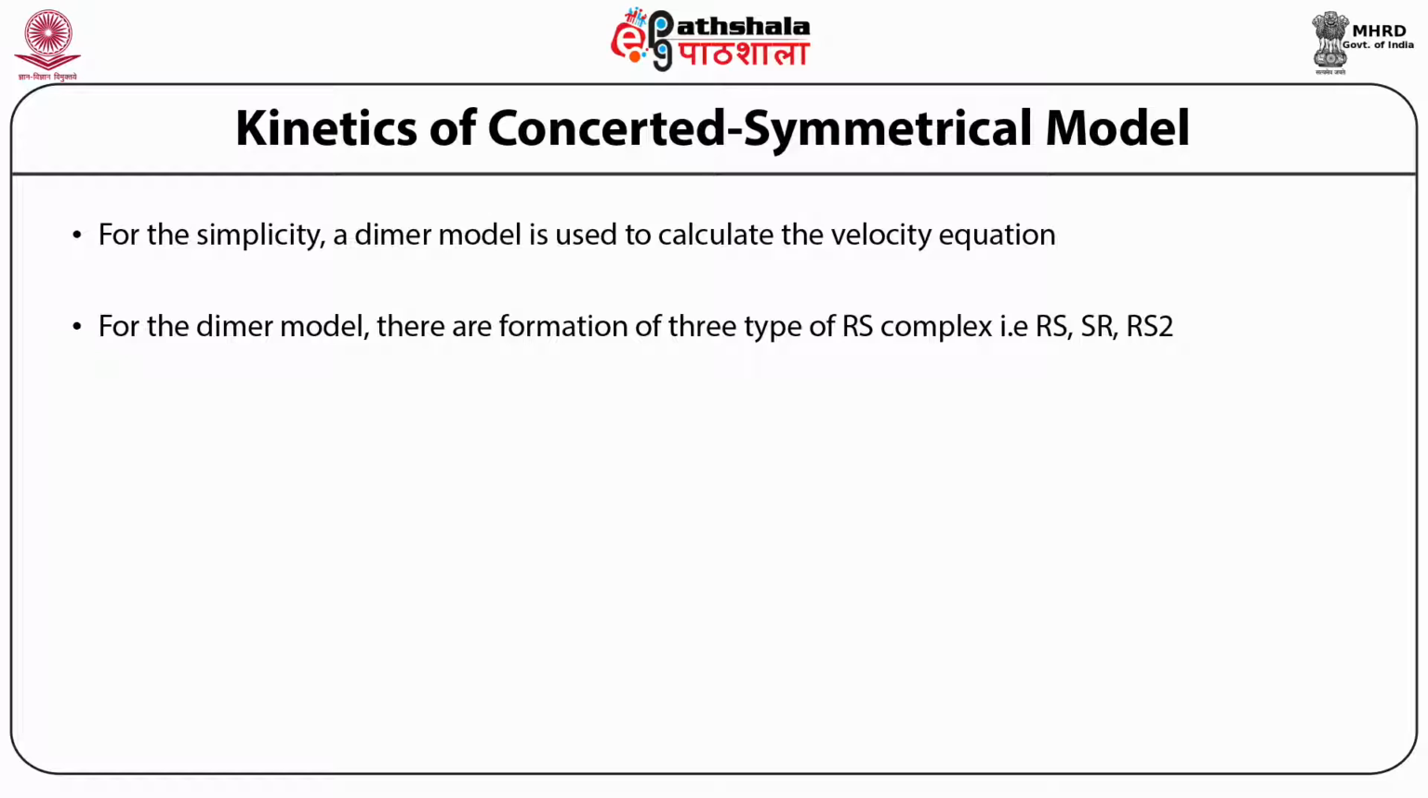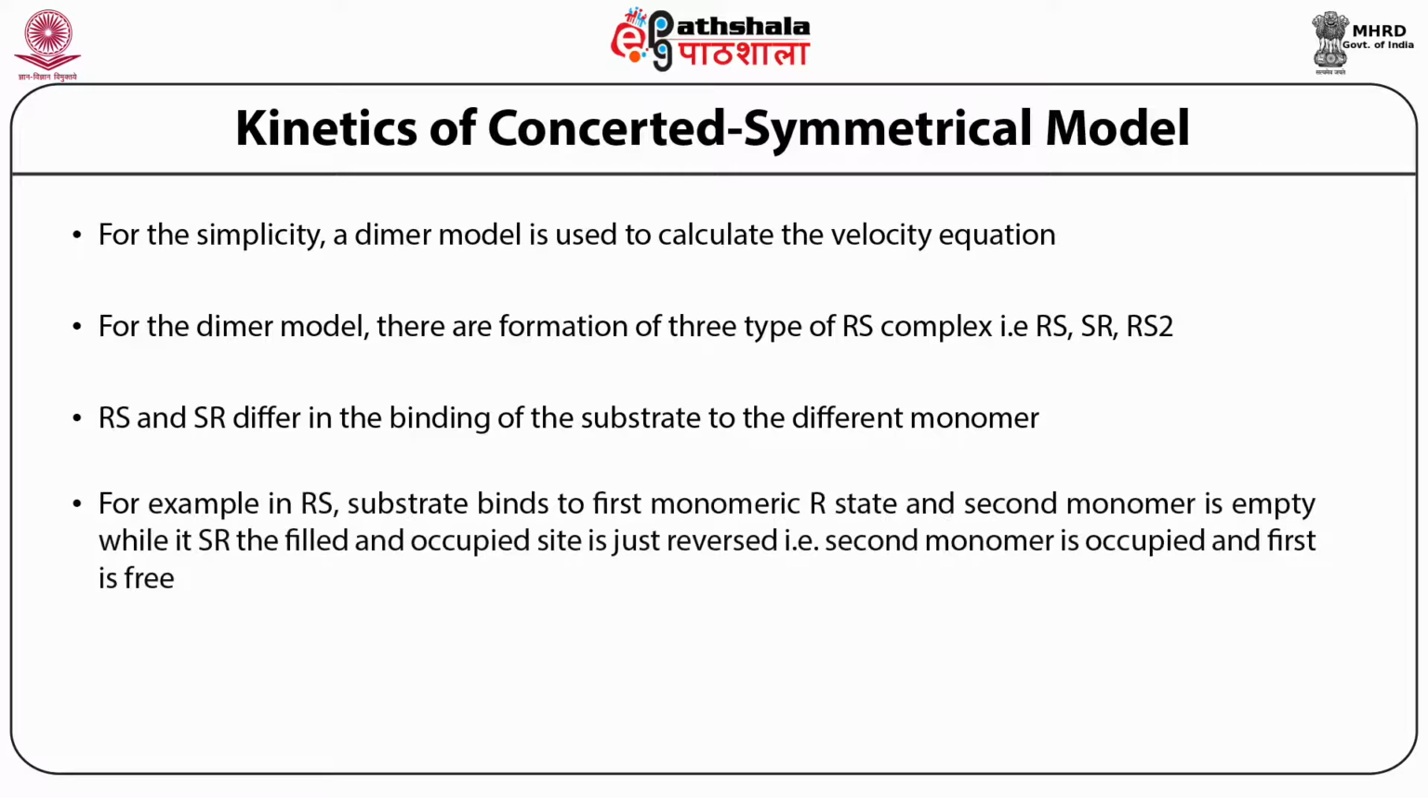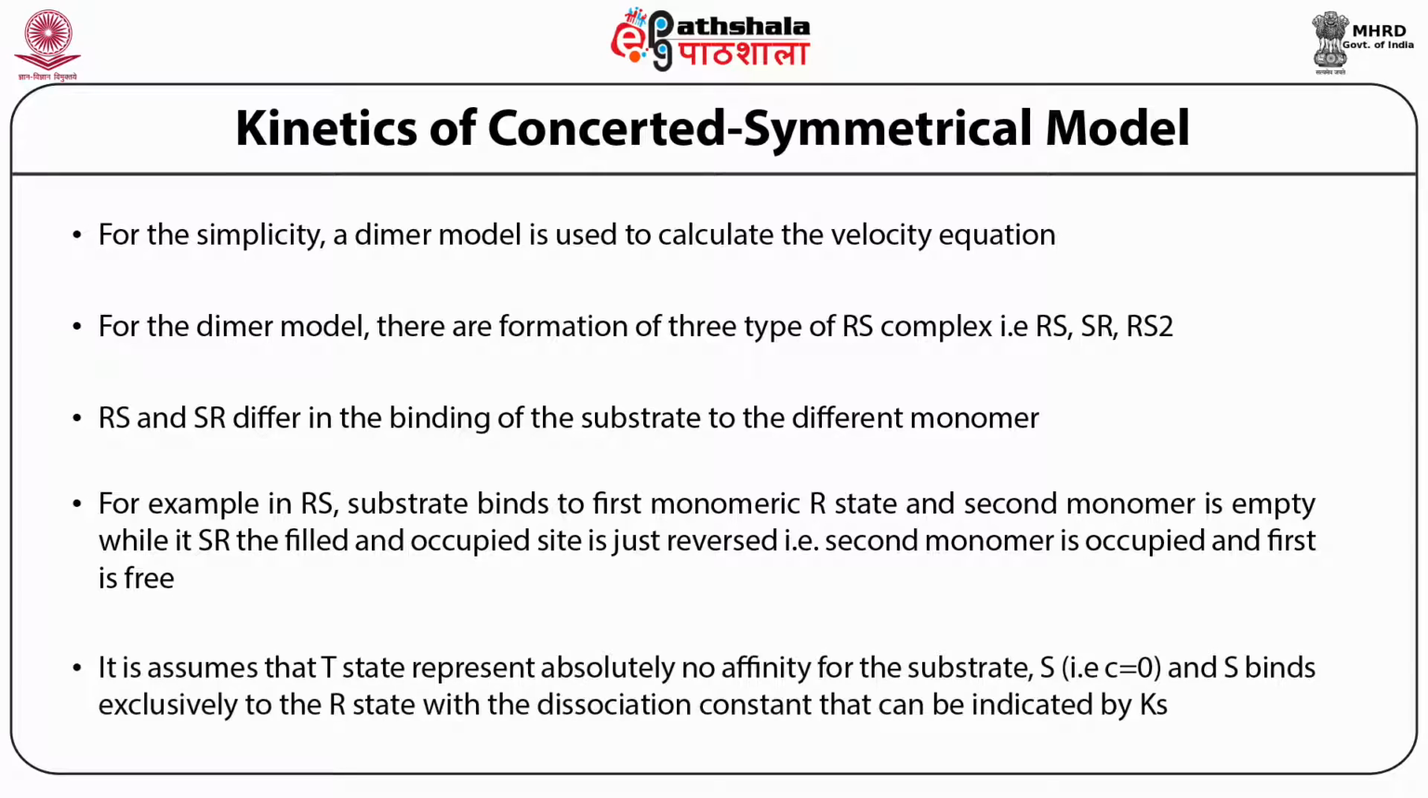And binding of a second substrate into the vacant site will produce RS2. RS differs from SR in the binding of substrate. For example, if RS binds to the first monomeric R state, then the second binding site is free, and SR represents the second occupied site and the first site is free. And it is assumed that the T state has absolutely no affinity for the substrate, so S binds exclusively to the R state with a dissociation constant that will be indicated by Ks.